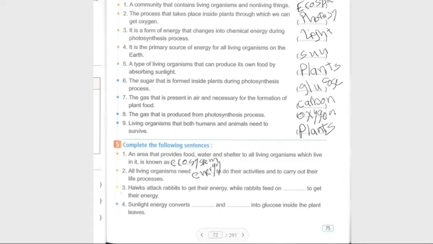Number 3. Hawks attack rabbits to get their energy, while rabbits feed on plants or grass. Number 4. Sunlight energy converts water and carbon dioxide gas into glucose inside plant leaves.